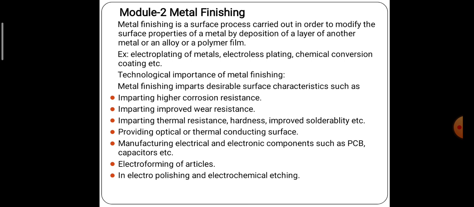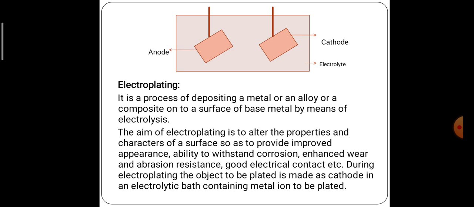We are preparing some electrical and electronic components like printed circuit boards, capacitors, and electrical contact materials, etc. And we also use this method for the electroforming of articles. Then in detail we will understand the process of metal finishing.